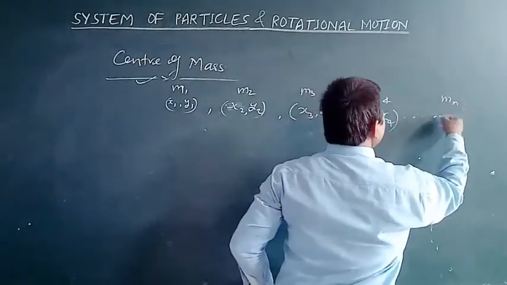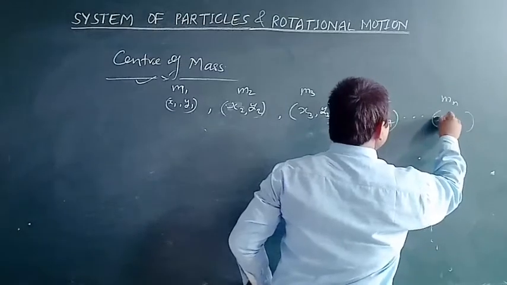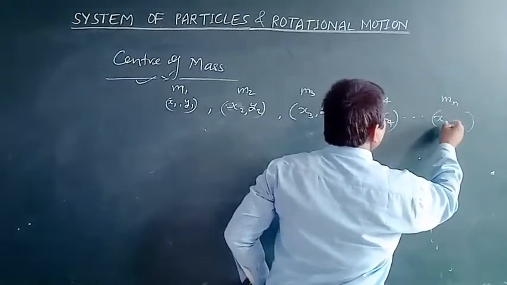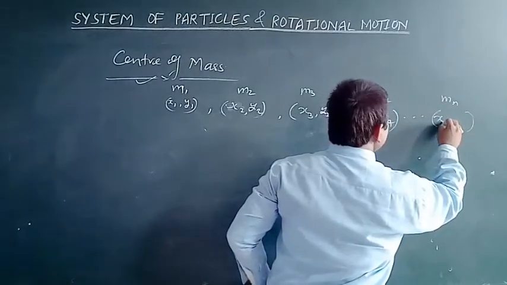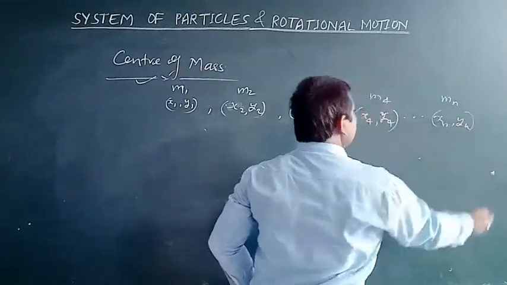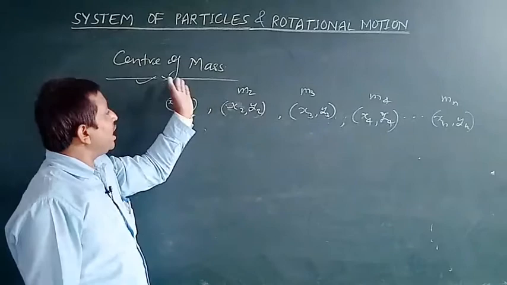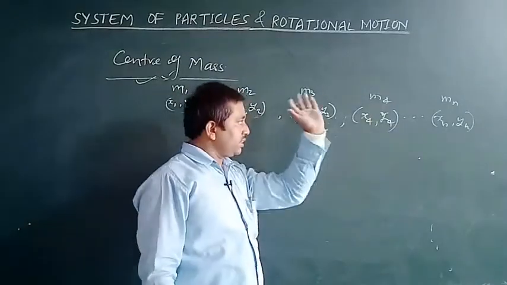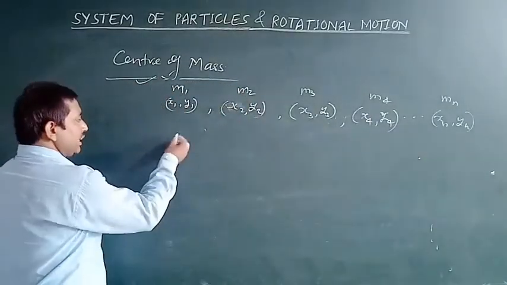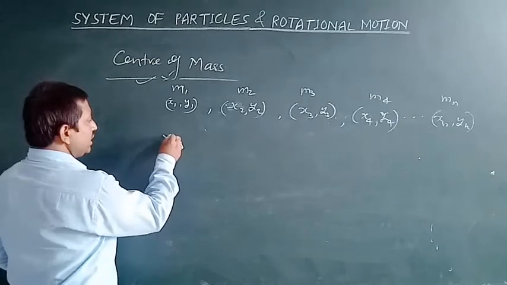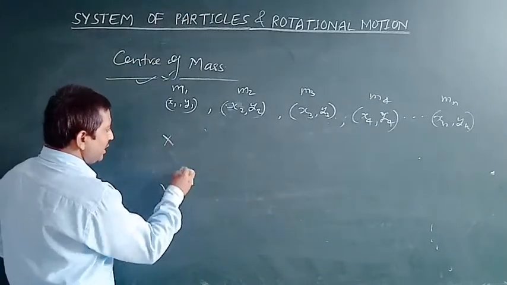If the nth mass object has its position coordinate as xn, yn, then if we want to find the center of mass of these mass objects, the center of mass is defined by x and y.